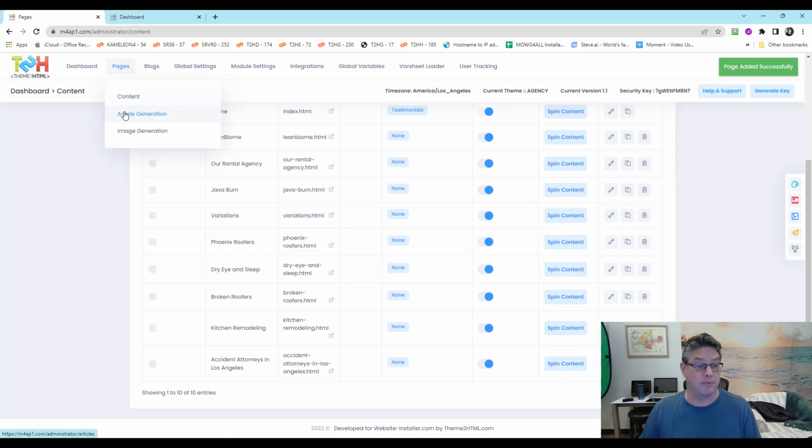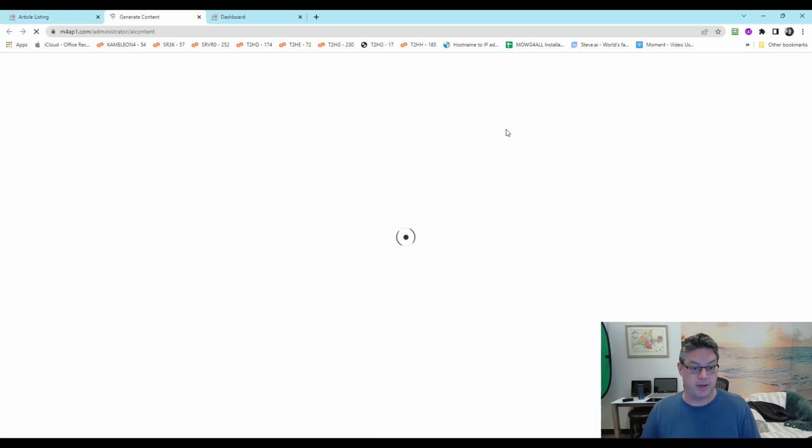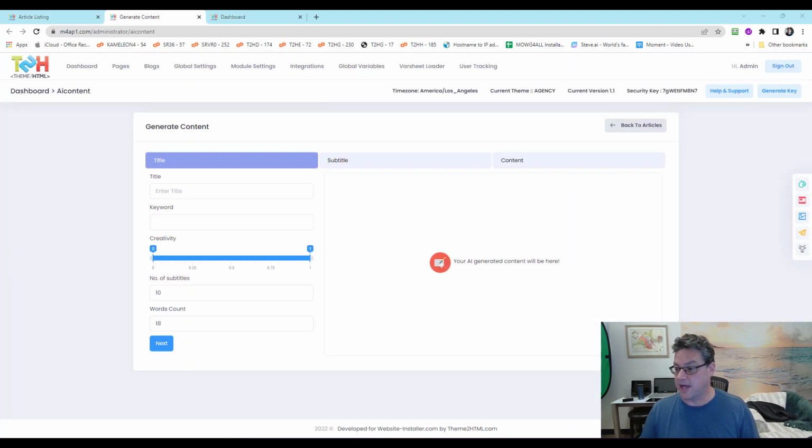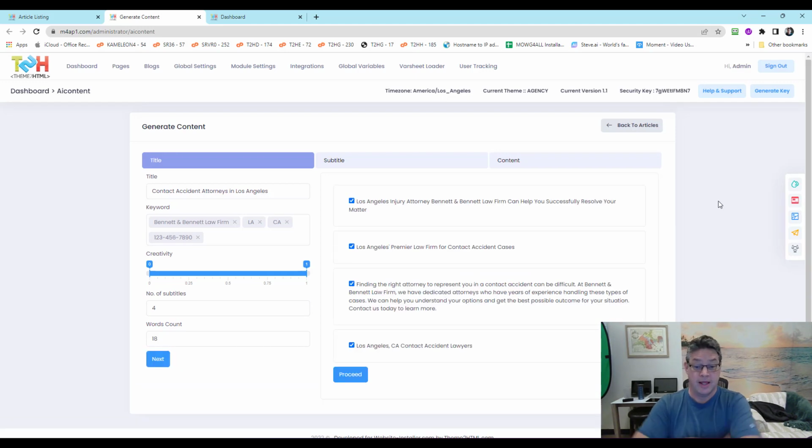So now I'm going to go into article generation. Okay, and we're going to generate page content. So we need that title and we need those keywords. And we're going to use 4 sections for that with about 18 words each or so. All right. It gave me some sections. I don't care. I'm totally fine. I could leave some of this. As a matter of fact, I like this one just glancing at it.